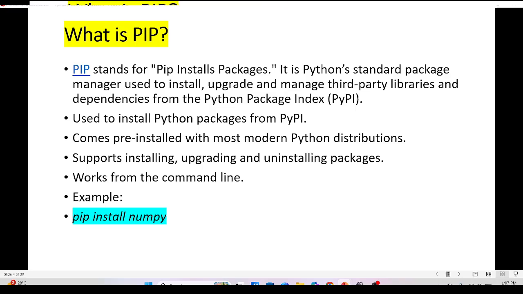What is pip? Pip stands for pip installs packages. It is the Python standard package manager used to install, upgrade and manage third-party libraries and dependencies from the Python Package Index. Used to install Python packages from PyPI, it comes pre-installed with most modern Python distributions, supports installing, upgrading, and uninstalling packages, and works from the command line. Example: pip install numpy, pip install matplotlib, pip install pandas, pip install seaborn, etc.